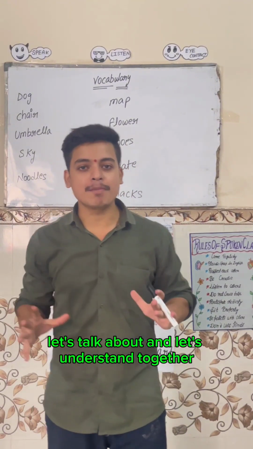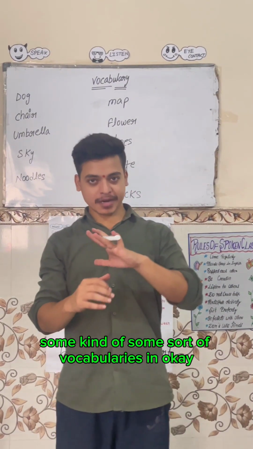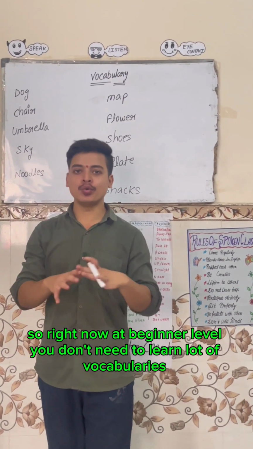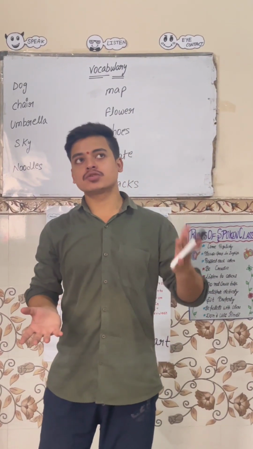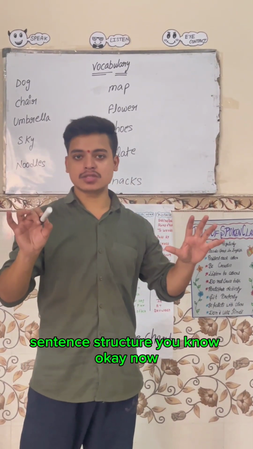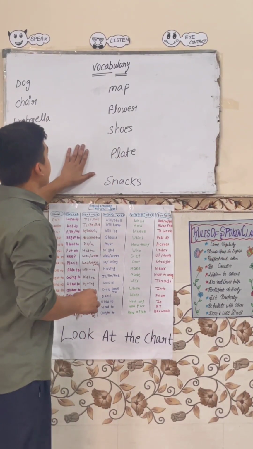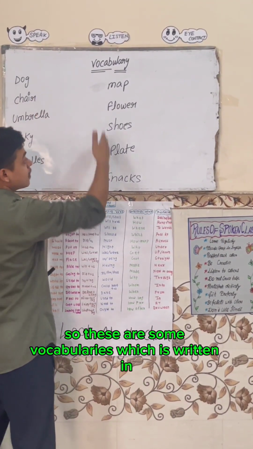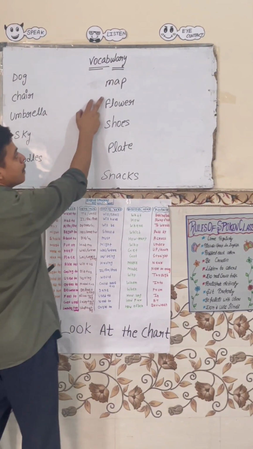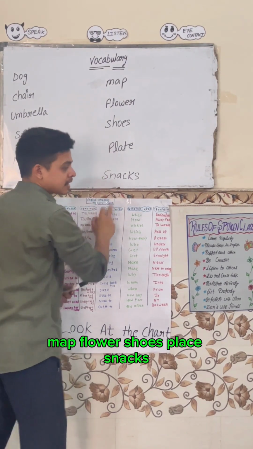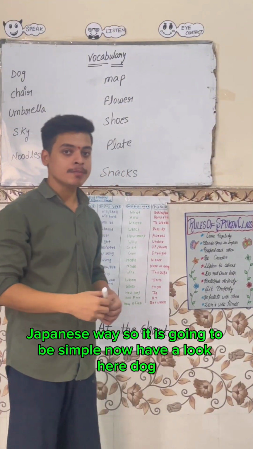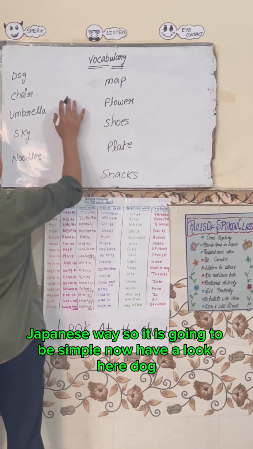So let's understand together some vocabulary in Japanese. At a beginner level we don't need to learn a lot of vocabulary. A few words will be fine for understanding and for making sentence structures. Here are some vocabulary words written in English: dog, chair, umbrella, sky, noodles, map, flower, shoes, plates, snacks. But how can you write them the Japanese way? It is going to be very simple. Now have a look here.